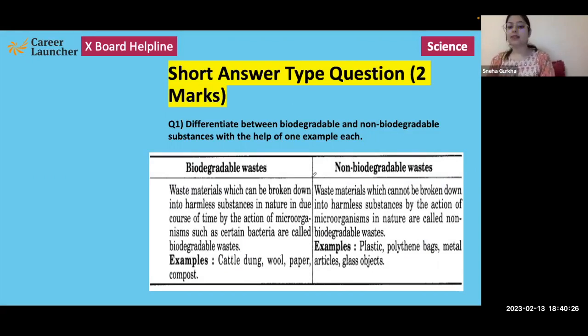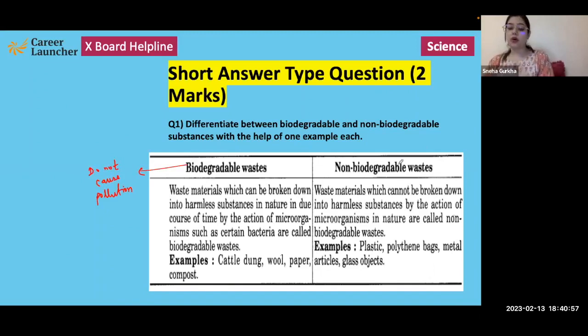Biodegradable substances are basically those substances that are not harmful, that are not toxic, because they eventually get broken down in due course of time. They will get broken down into simpler, harmless substances by the action of certain microorganisms. And as a result, biodegradable waste does not accumulate or cause pollution.